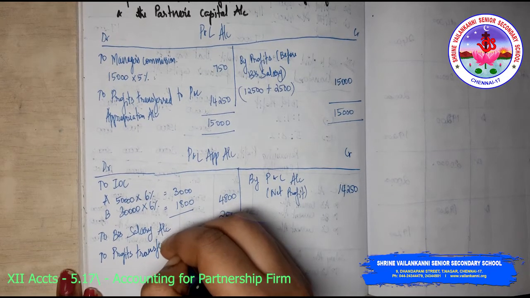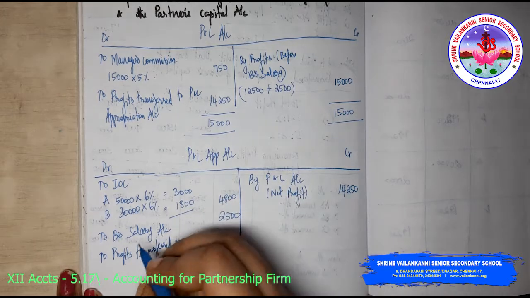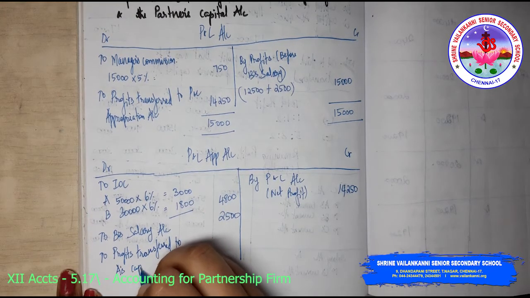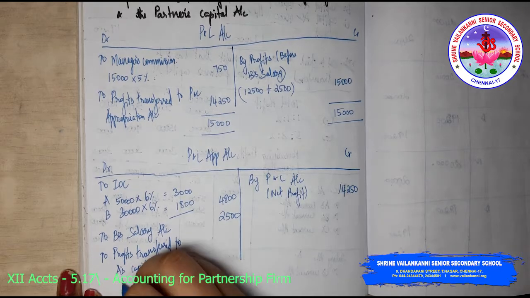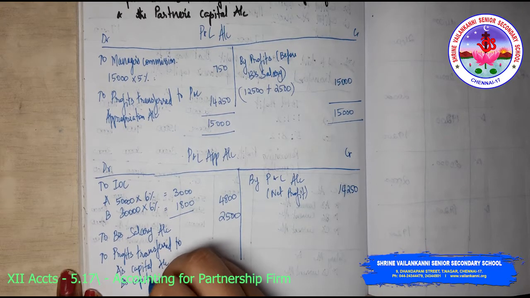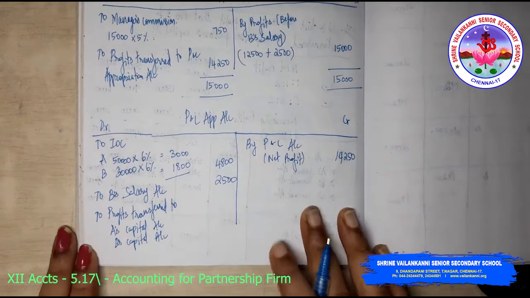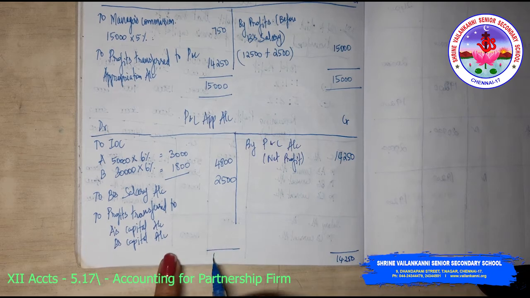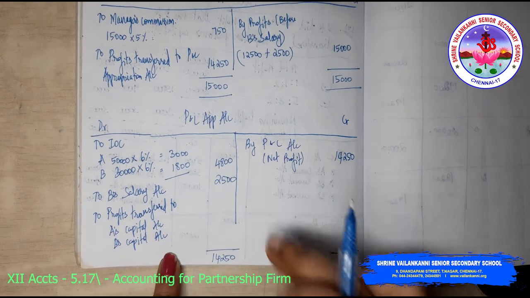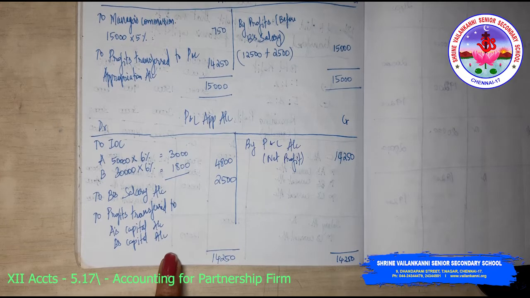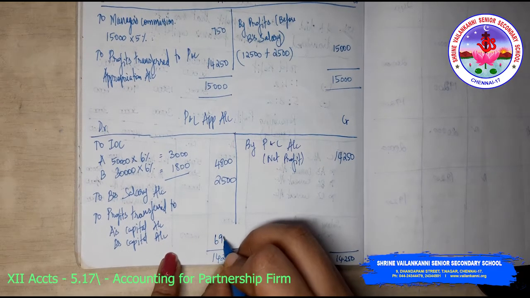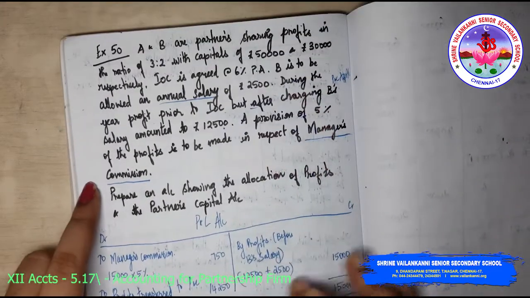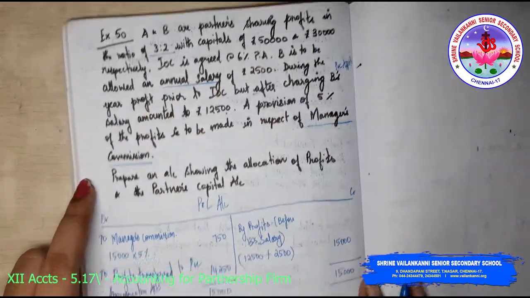So we will just take it to profits transferred to A's capital account and B's capital account. So how much is the profit? The total is 14,250 minus 4,800 minus 2,500. The total profits is 6,950, which needs to be apportioned in the profit sharing ratio, which is 3:2.